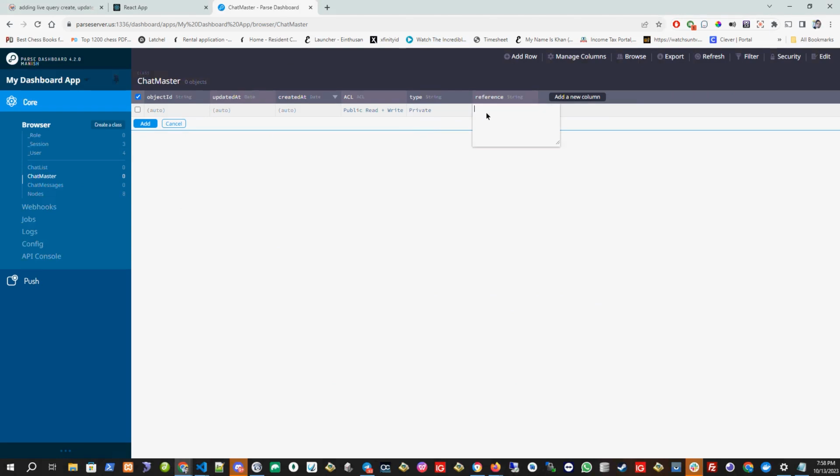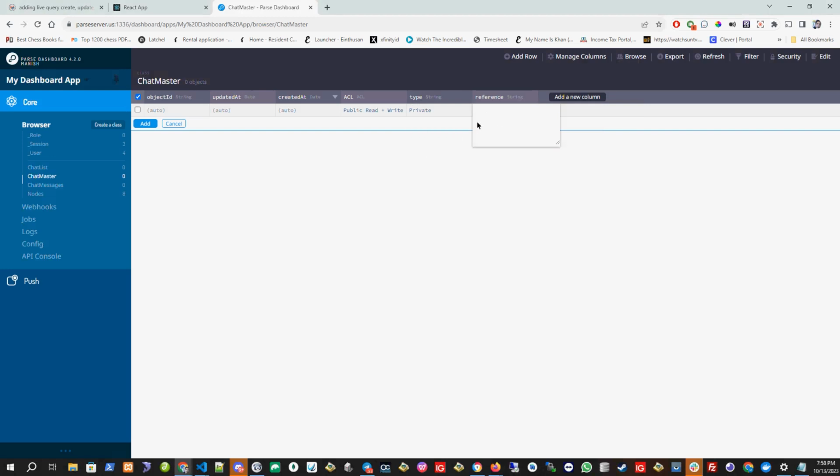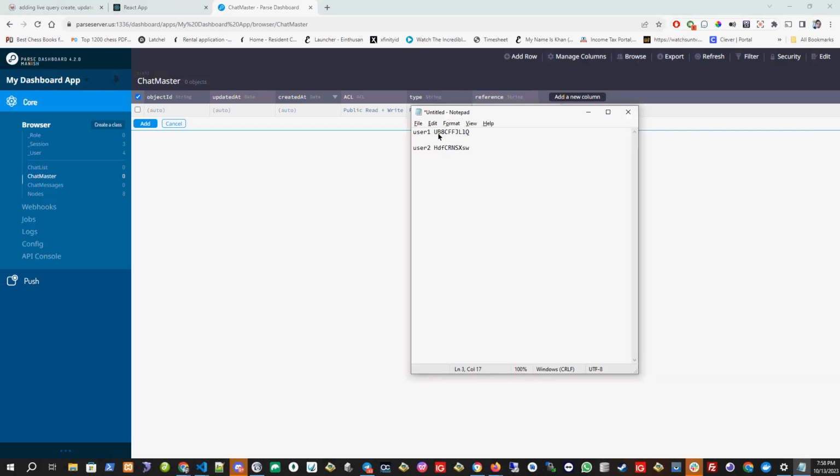Now for this reference, since user 1 wants to chat with user 2, I will put some kind of reference so I know that these users already started chatting. Maybe I can take the first letter of this one and the second letter of this one. First letter H comes first. So I will take this one, and a minus sign, and then this one.